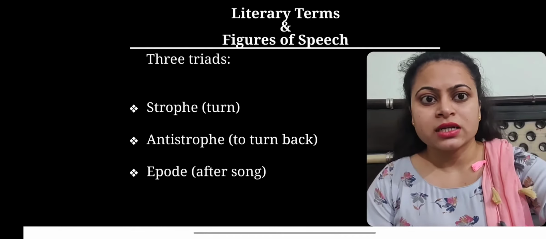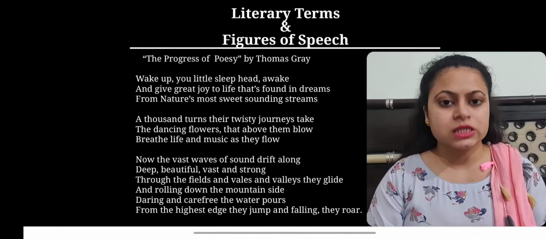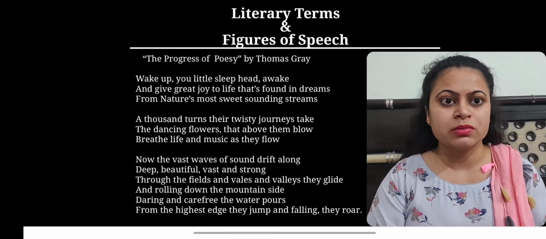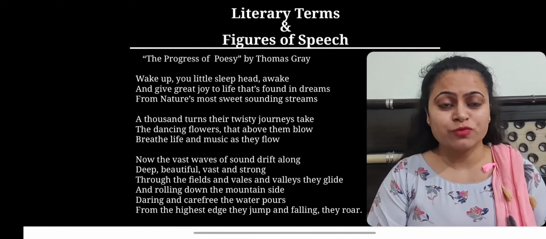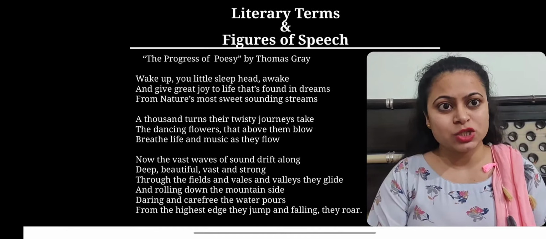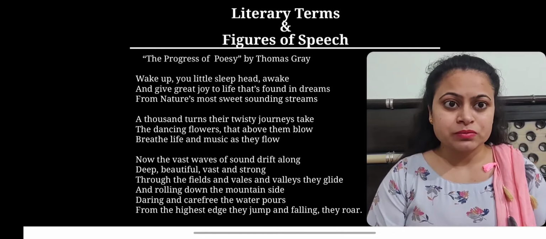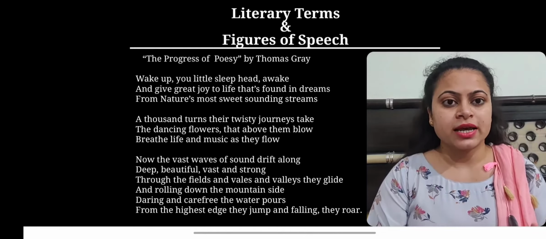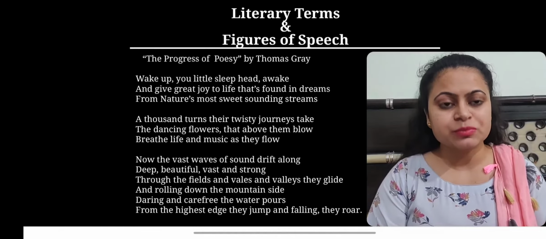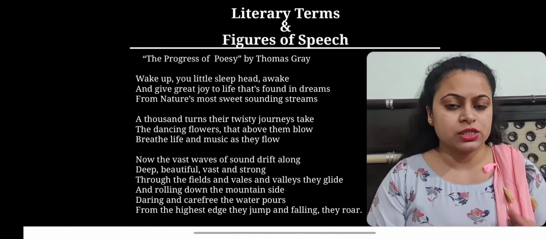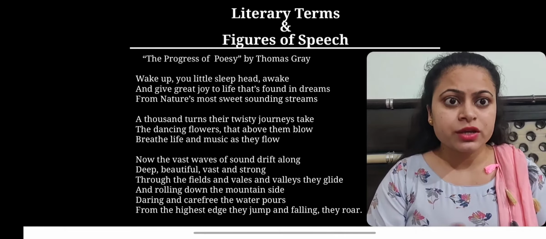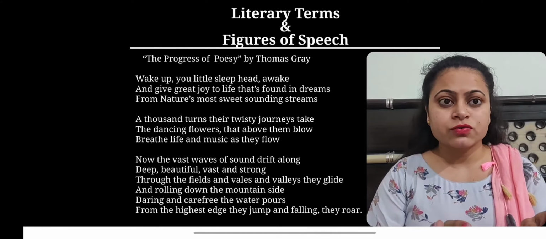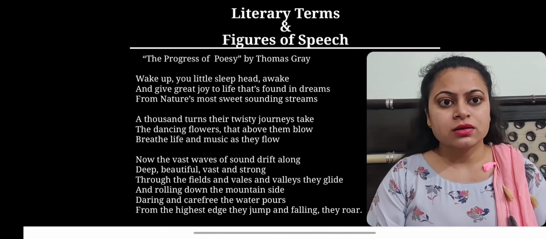And to have a glimpse of this structure, I have taken an excerpt from an excellent example of a Pindaric ode, The Progress of Poesy by Thomas Gray. As you can see, this is an excerpt, it is a long poem, and you can have a glimpse of all the three segments of any Pindaric ode. And if you observe carefully, you can notice that the first two stanzas are similar in length.